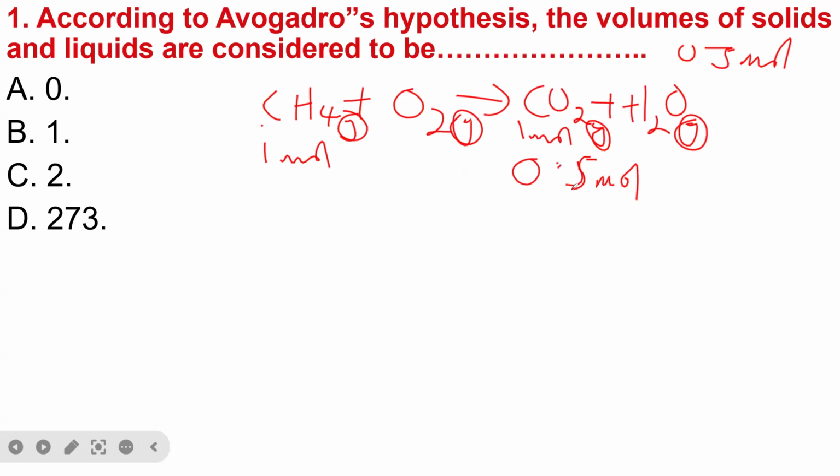So 1 mole is equivalent to 1 volume of CO2, and 1 mole of CH4 is also equivalent to 1 volume. So equal volumes of all gases under the same temperature contain the same number of molecules.